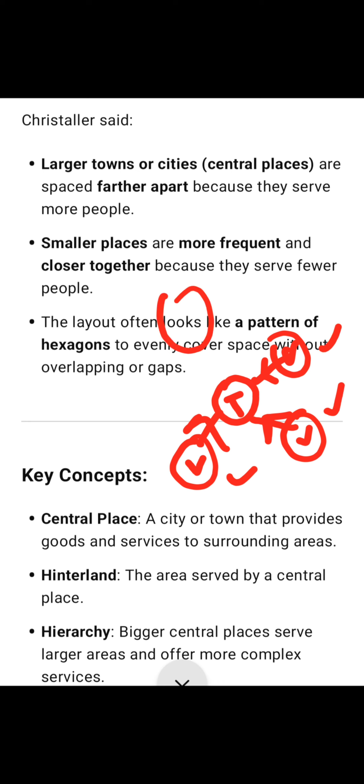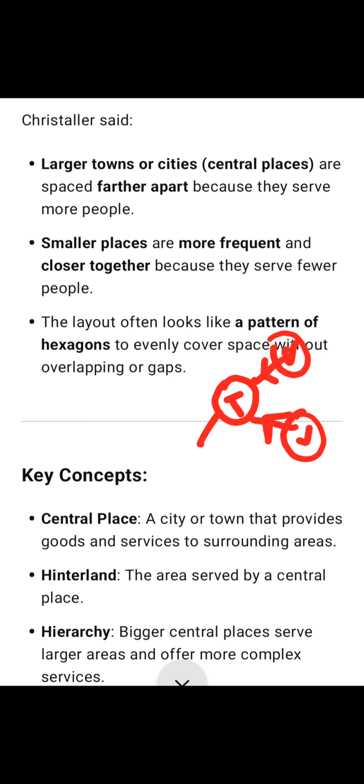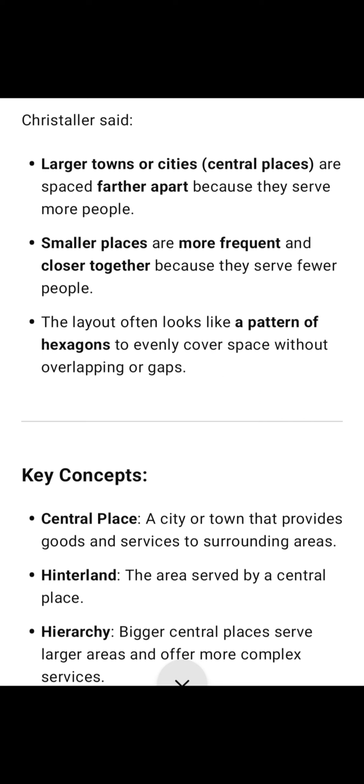All these villages are called hinterlands, and the town is called the central place. So basically the central place theory name also came from this, guys. Hinterland: area served by central place.